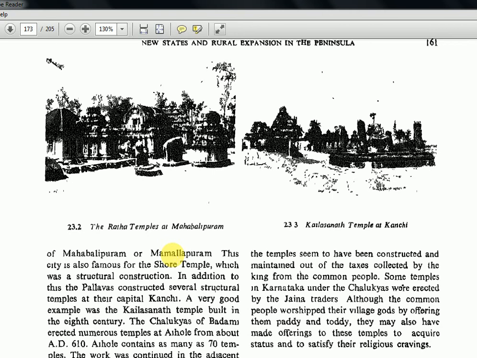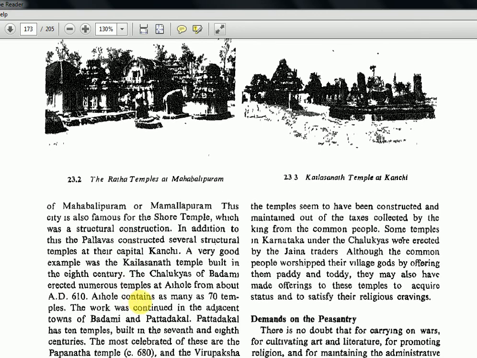This city is also famous for the Shore temple, which was a structural construction. In addition to this, the Pallavas constructed several structural temples at their capital Kanchi. A very good example is the Kailasnath temple built in the 8th century. This Kailasnath temple is different. There are 2 Kailasnath temples.